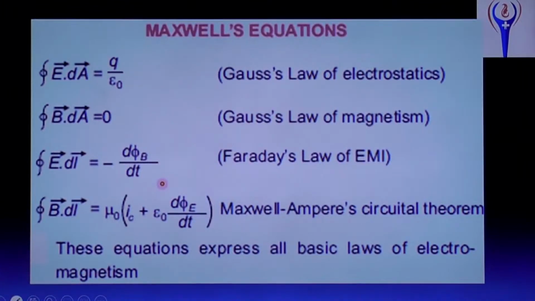Maxwell's equations. Actually, for each there is a proof, but for you just a statement or formula. First Maxwell equation, closed integral E dot dA equal to Q by epsilon naught. And E dot dA is nothing but flux, electric flux, phi. E is the electric field, dA is the area. And Q, what is Q? Q is the charge. Epsilon naught, permittivity of free space or vacuum. And this formula is from Gauss law of electrostatics.